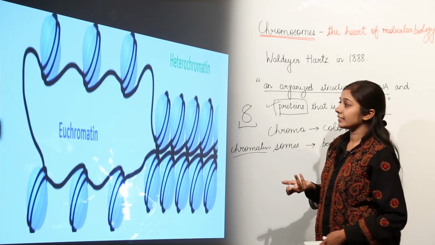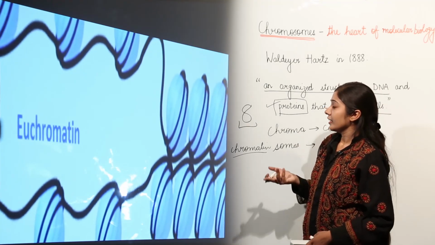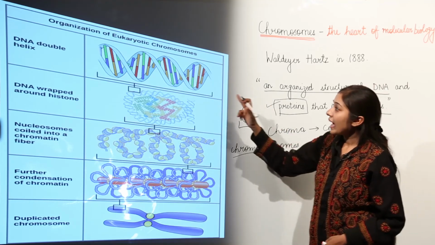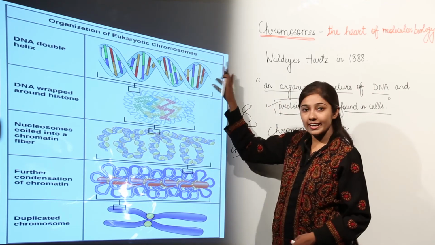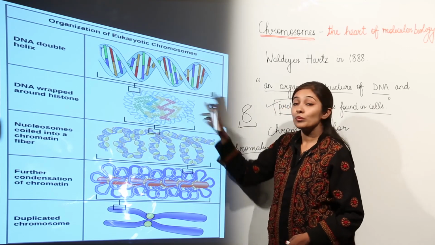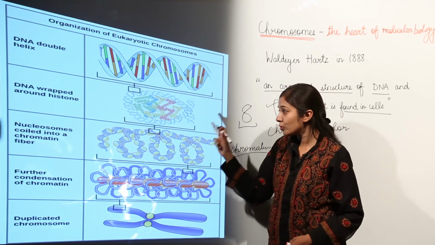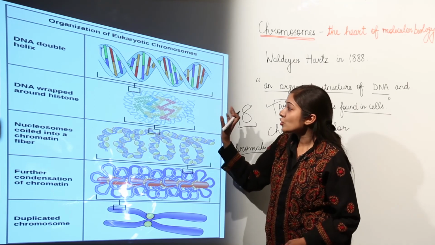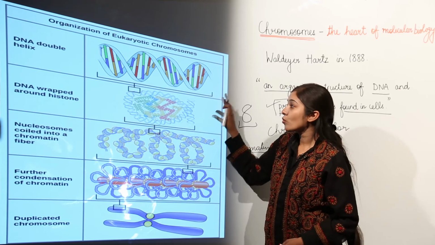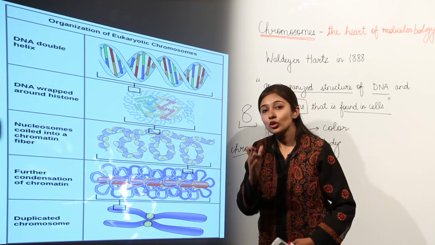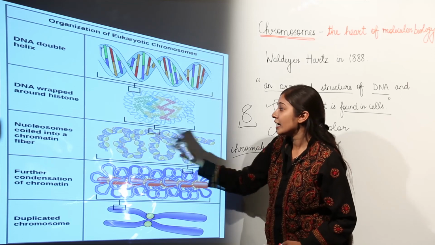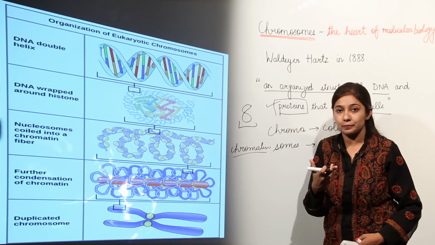But before I discuss this, you should have an overview of what is actually happening. We have a DNA double helix, right? This DNA double helix coils itself around which proteins? Remember, histone proteins. And when these histone proteins are present with DNA wrapped around them, it is known as what? It is known as a nucleosome. This nucleosome then condenses and coils and forms a chromatin fiber.